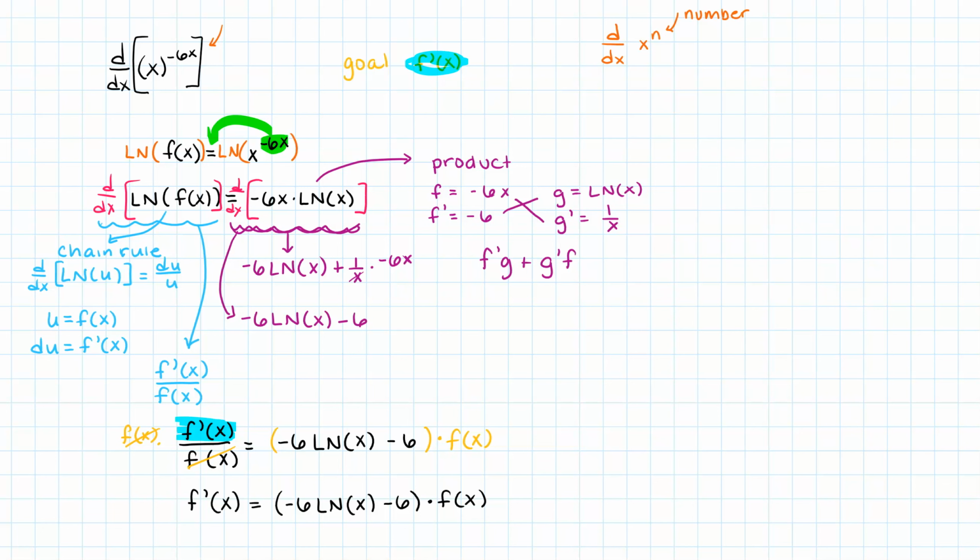Oh, we have to go all the way back, right? We decided that f of x was equal to x raised to the power -6x. So instead of writing f of x here, we're going to write x to the power -6x. So my last step, I have f prime of x equals -6 natural log of x, subtract 6 times x raised to the power -6x.